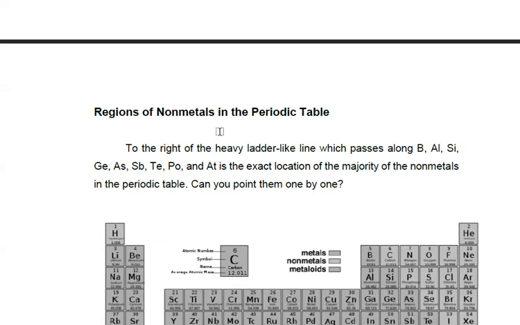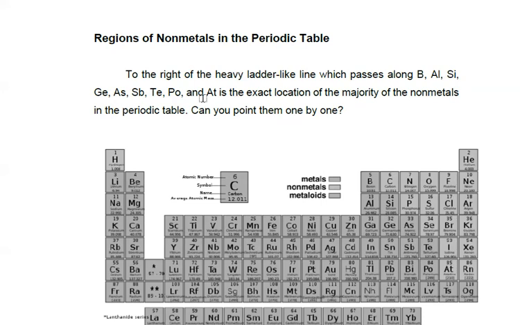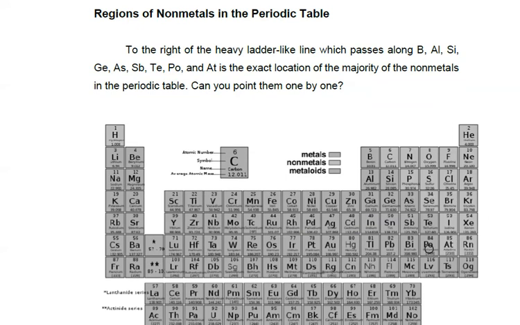So, the regions of the non-metals in the periodic table. To the right of the heavy ladder-like line which passes along here, boron, and then aluminum. Where's Si? Silicon, Ge. Germanium, As. Arsenic, Sb is antimony, and then selenium. Okay. What is this? I cannot read it.